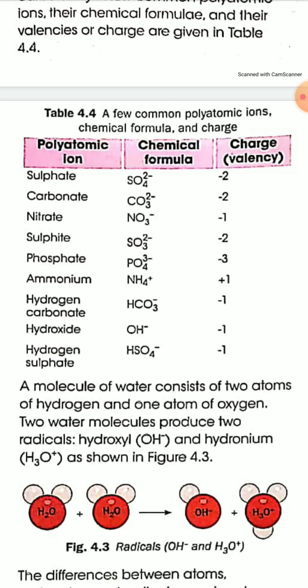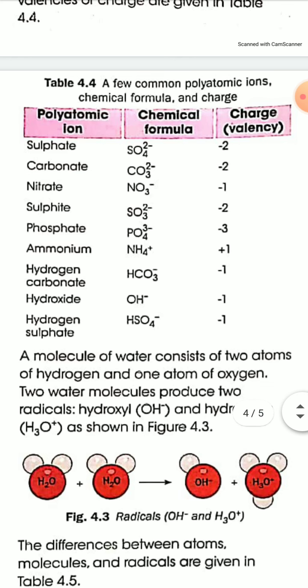Next, ammonium radical. Formula is NH4 plus, charge is plus 1. Next, hydrogen carbonate, HCO3 minus. Only carbonate is CO3 2 minus, but hydrogen carbonate is HCO3 minus, so charge is minus 1. Then hydroxide. Formula is OH minus, so charge is minus 1. And hydrogen sulfate formula is HSO4 minus, so the charge of hydrogen sulfate radical is minus 1.